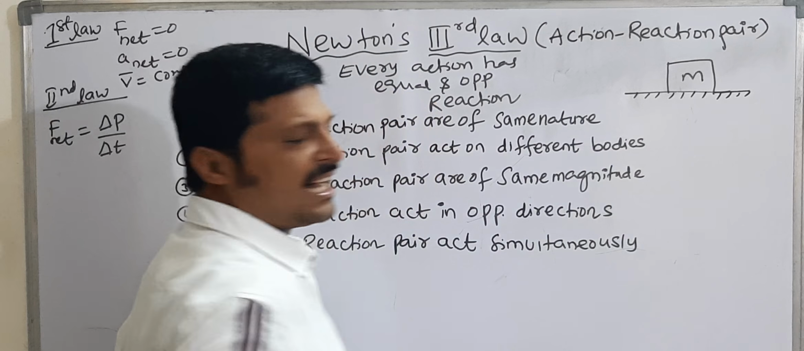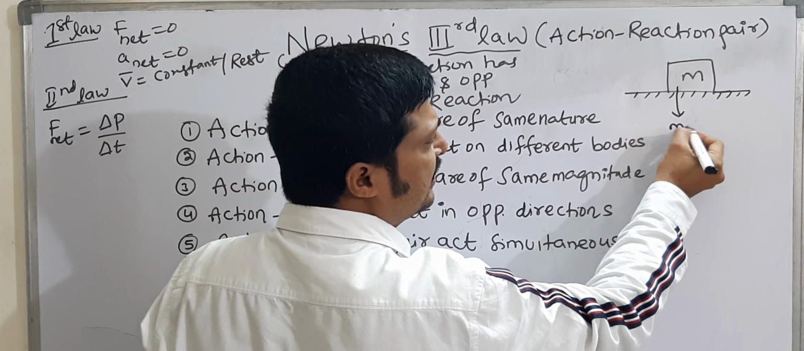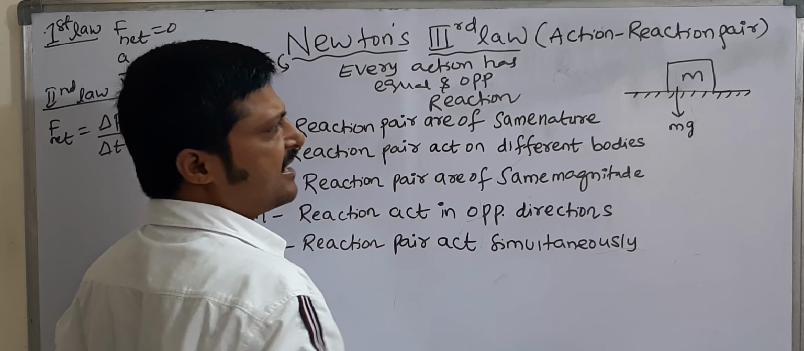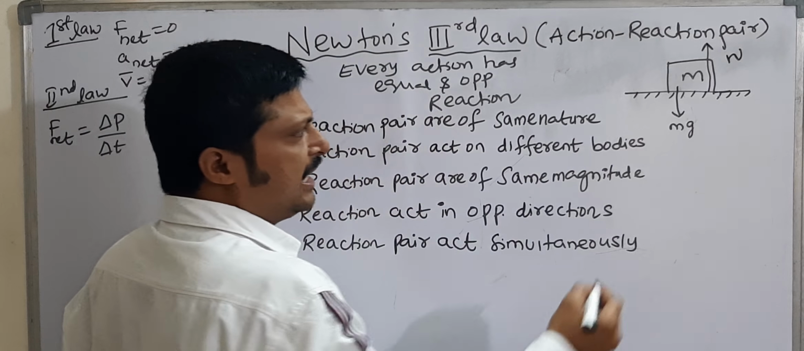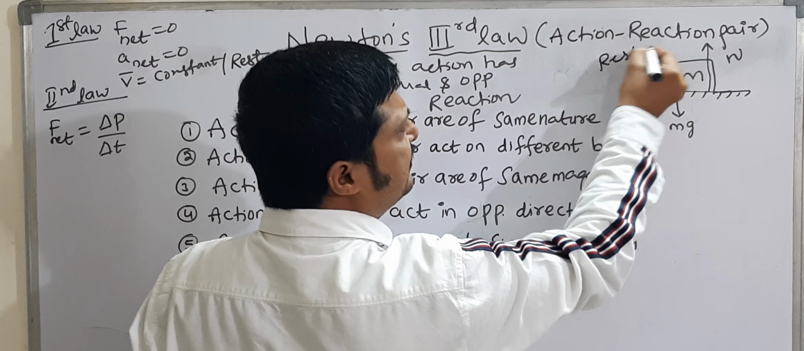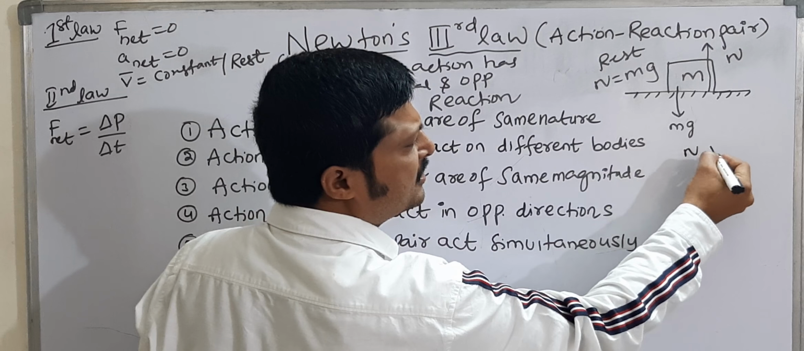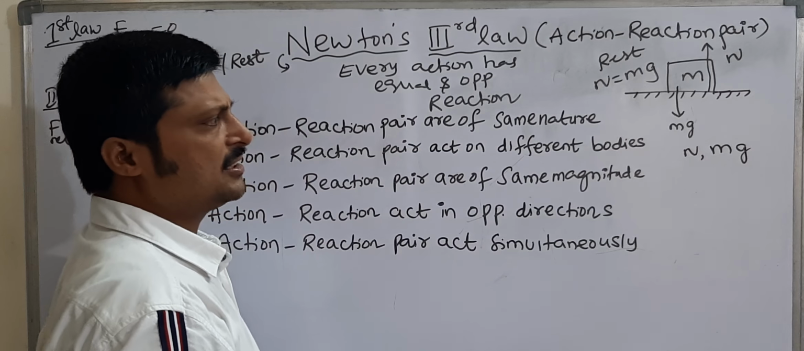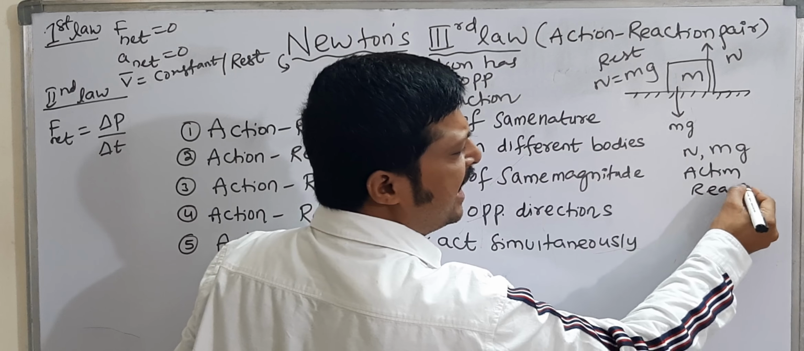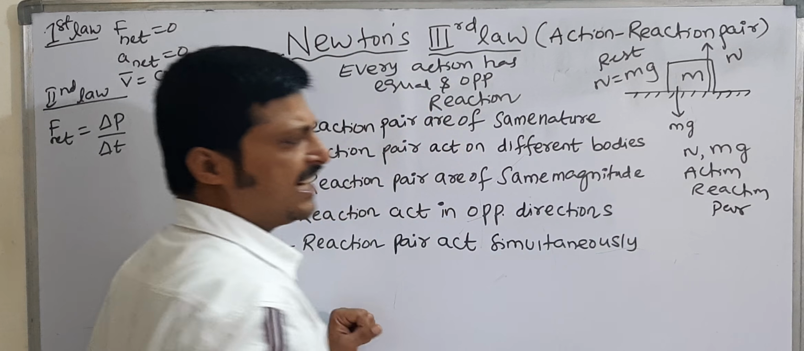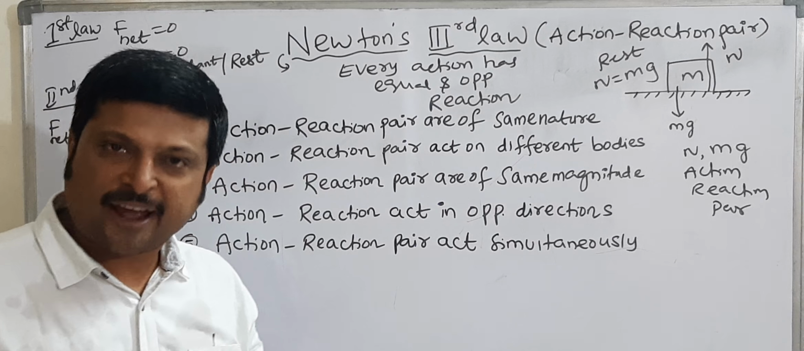How many forces are acting on the body? One is gravitational force. A gravitational force mg is acting on the body, and another one is normal force. Here the body is at rest, so we know N equals mg. Can this normal force and this gravitational force form an action-reaction pair? Can normal force and gravitational force make an action-reaction pair?